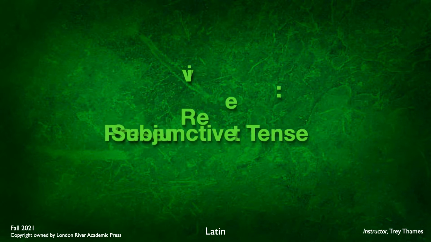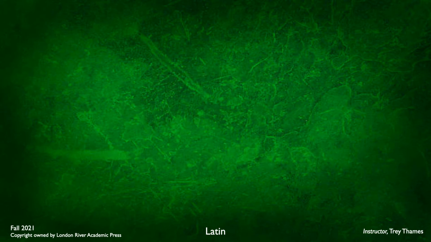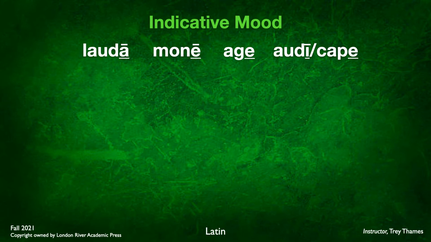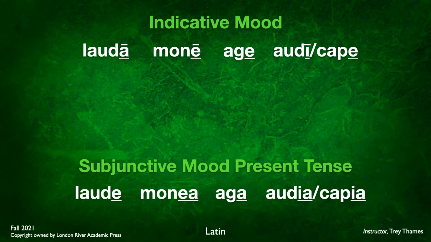Let's do a quick review of the subjunctive in the present tense from the last chapter. If you remember, we took the regular indicative stem, and then we did a vowel shift to make the subjunctive in the present tense. The vowel shift corresponds to a little mnemonic device that we're using called "he beat a giant."